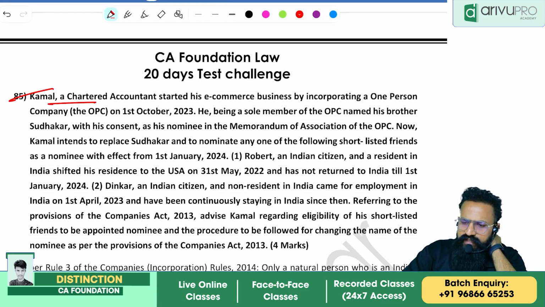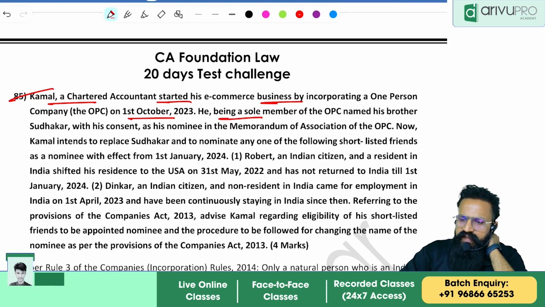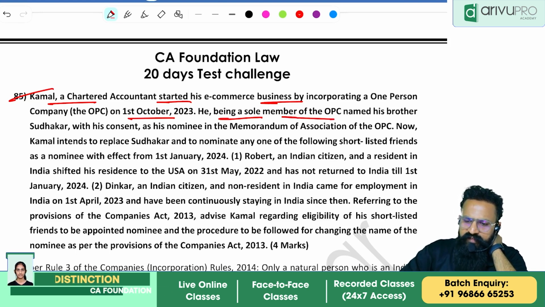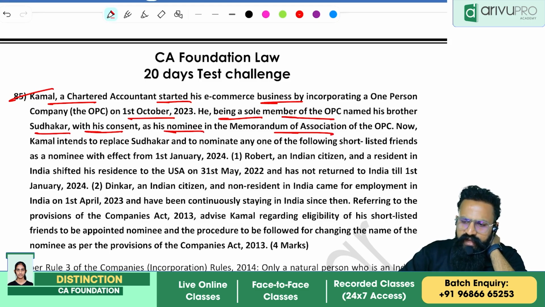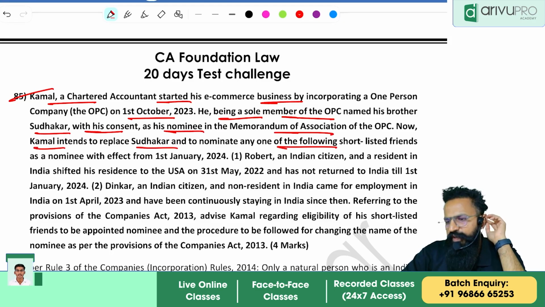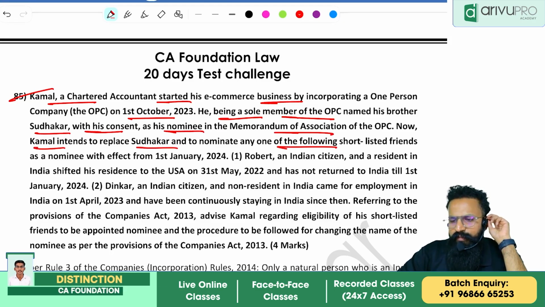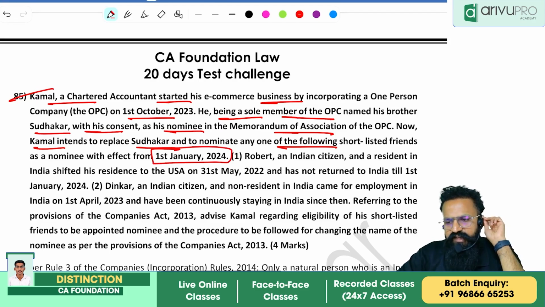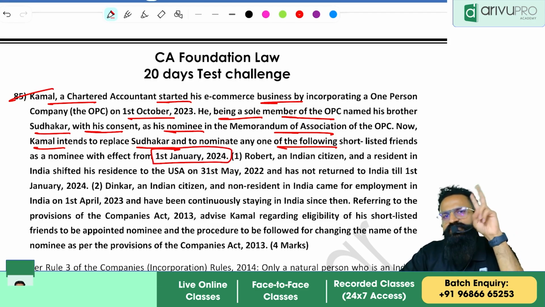Kamala, chartered accountant, started his e-commerce business by incorporating an OPC on 1st October 2023. He, being the sole member of the OPC, named his brother Sudhakar with his consent as his nominee in the MOA. Now Kamal intends to replace Sudhakar and nominate one of the shortlisted friends as nominee with effect from 1st January 2024. He has two names.